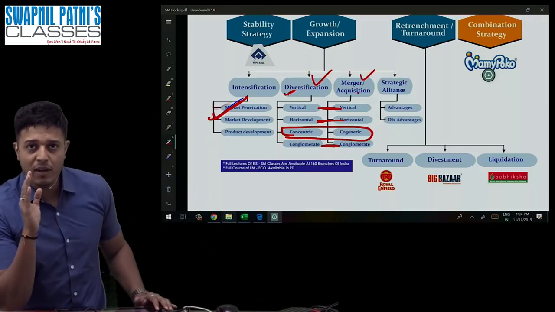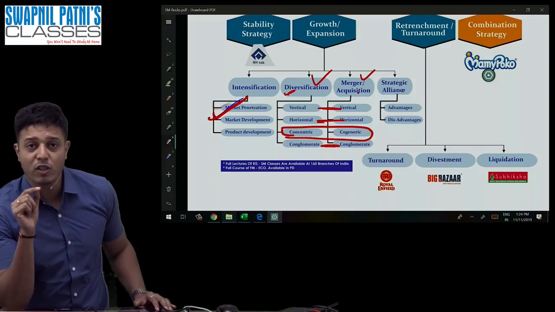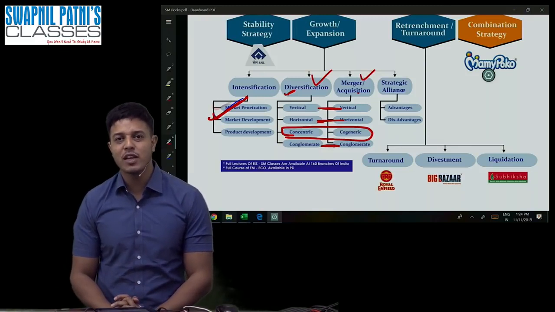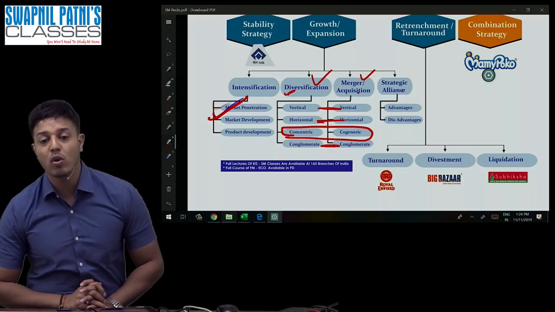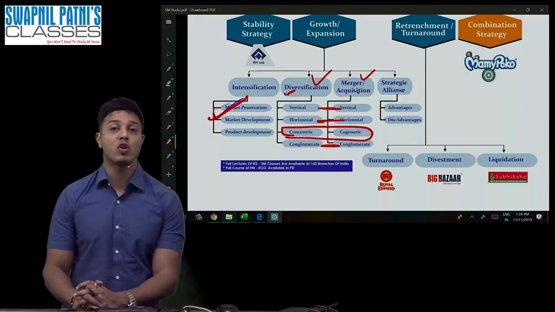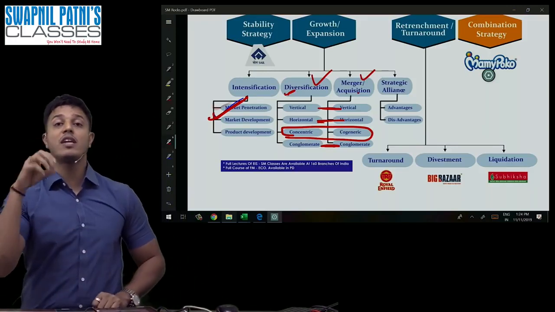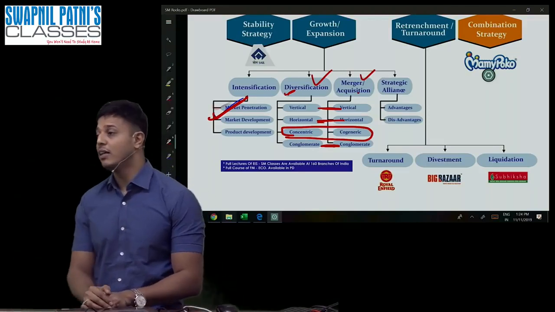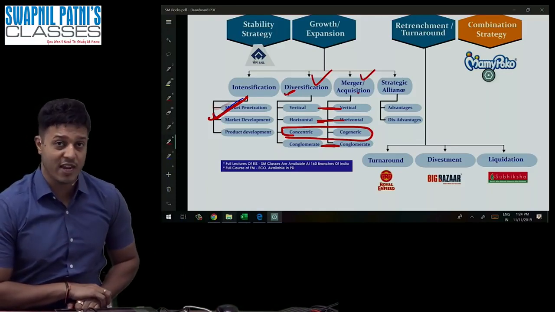In India, if you are doing any merger, for example, Idea Vodafone is required to follow the compliances of the NCLT and Companies Act to perform the merger. But to form an alliance with anyone, you don't have to follow a particular procedure. It is not that compliance-heavy. Example: Coca-Cola is sold in the restaurants of McDonald's. So there is an alliance between McDonald's and Coca-Cola, where Coca-Cola is giving commission to McDonald's. Earlier you must have seen the alliance between Tata and Fiat. Tata used to sell the cars of Fiat, and Tata used to get some commission on the Fiat cars.